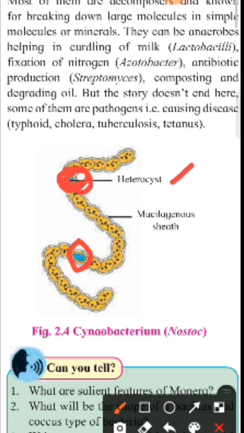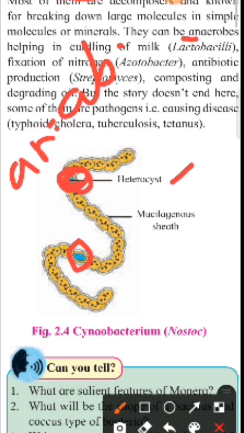Heterotrophs are the most abundant in this group. Heterotrophic organisms are dominant. Most of them are decomposers, known for breaking down large molecules into simple mineral molecules. Some of them can be anaerobic. Anaerobic means: 'an' means absent, and 'aerobes' means air.